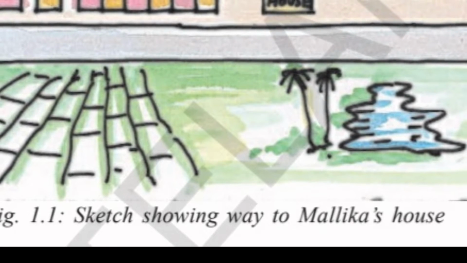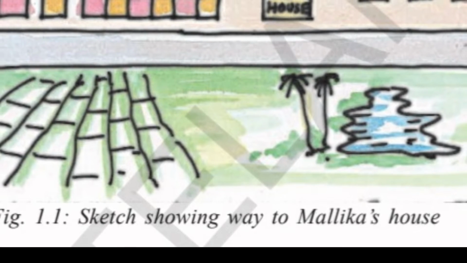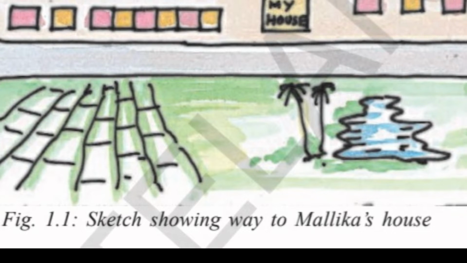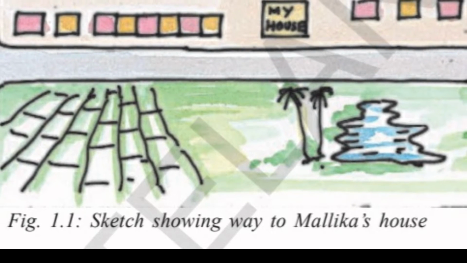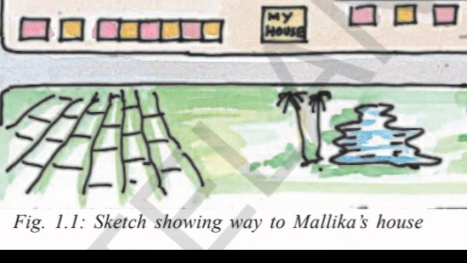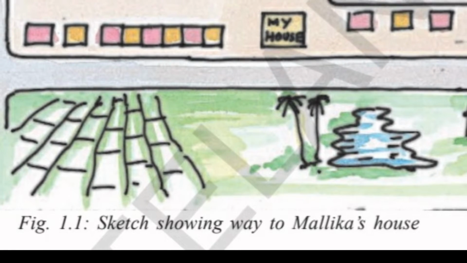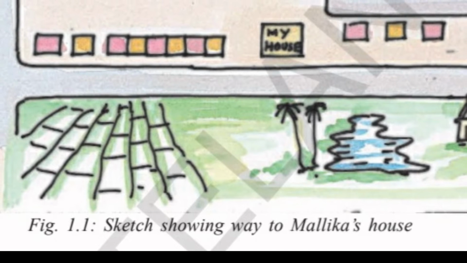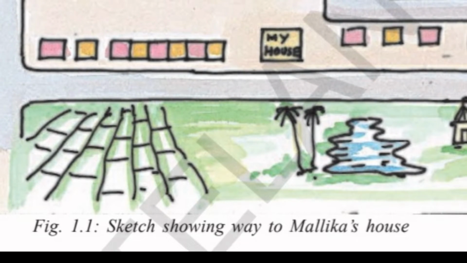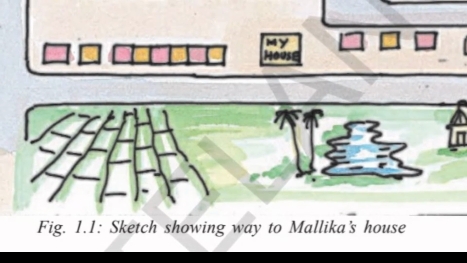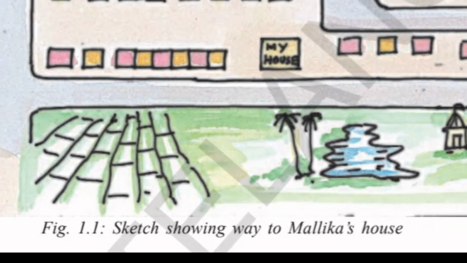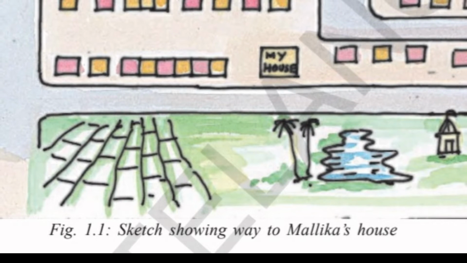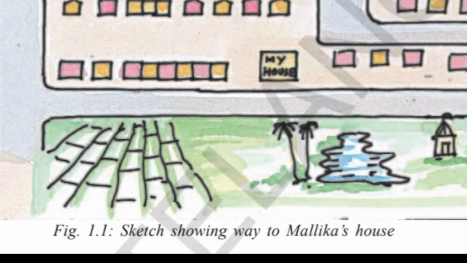Now I will narrate one story based on the map. Way to Mallika's house, a sketch map. Now, from map to sketch map, what is the difference between the map and the sketch map? Let us discuss. Here is a story. Laila and Mallika met at Red Cross service activity in Nizamabad. They became close friends. Mallika lives in Venkatapuram village and Laila lives in Adilabad.